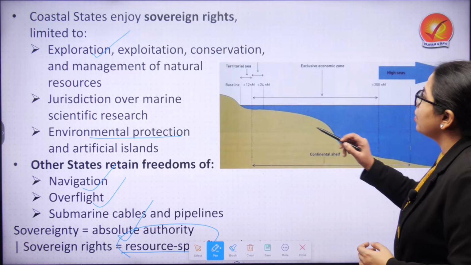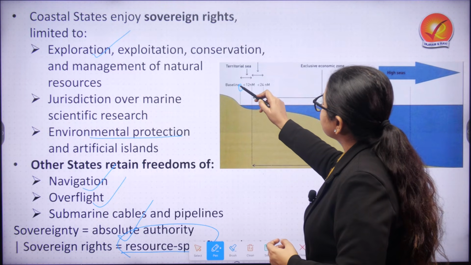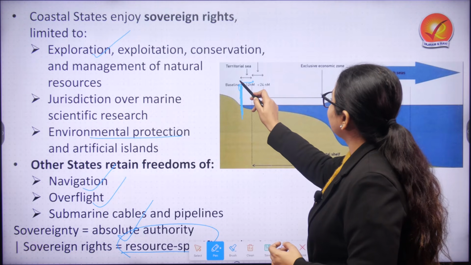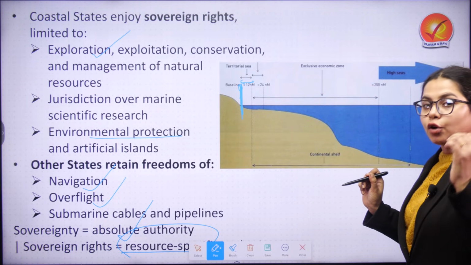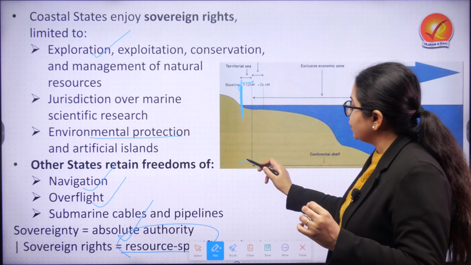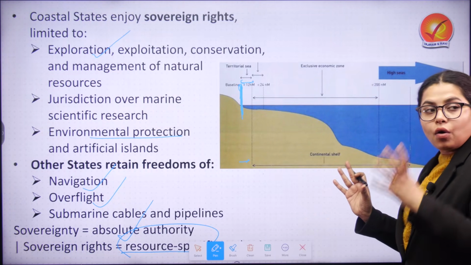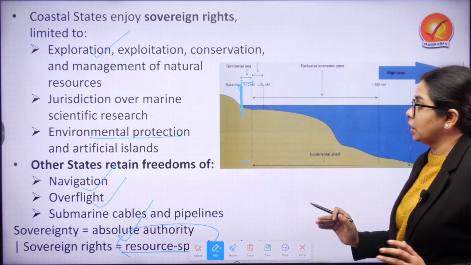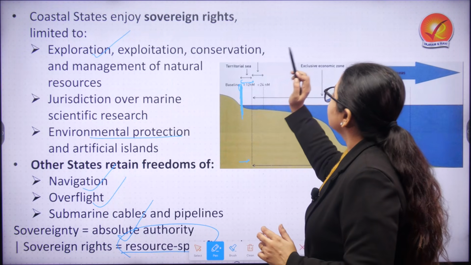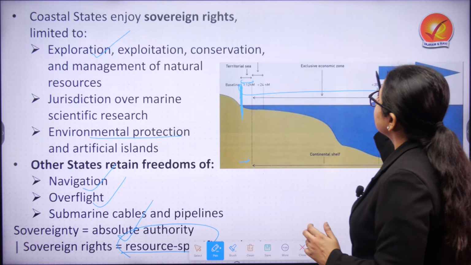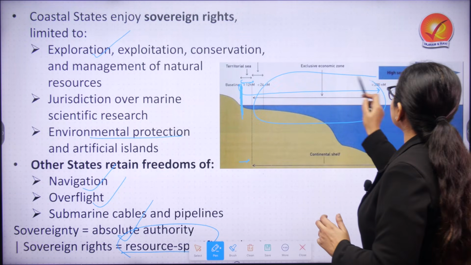So, let's just say this is the baseline, and up to 12 nautical miles you have territorial sea. That means this is the sovereign area of the particular country and there is absolute authority. But from the baseline to 200 nautical miles, that is where we get to see the